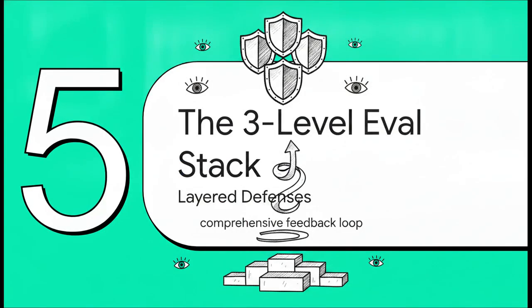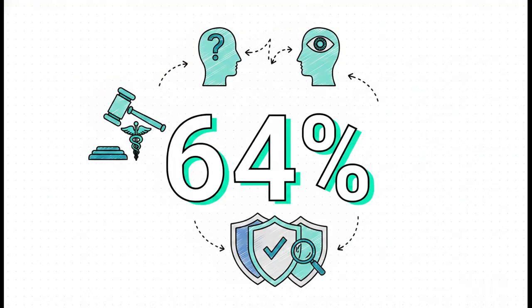Okay, moving to Section 5, the 3-level evaluation stack. This is how we actually put this into practice to eliminate blind spots. Because relying on just one evaluation method is a massive risk. Consider this. LLM judge agreement rates can drop to somewhere between 64 and 68% on expert tasks, like in law or medicine. That is well below human inter-expert baselines. So if you're only relying on one method, you're flying blind. You need layered defenses to catch what a single method is guaranteed to miss.